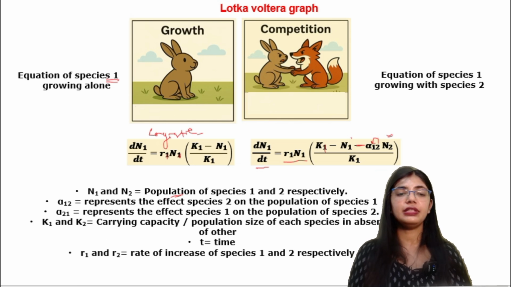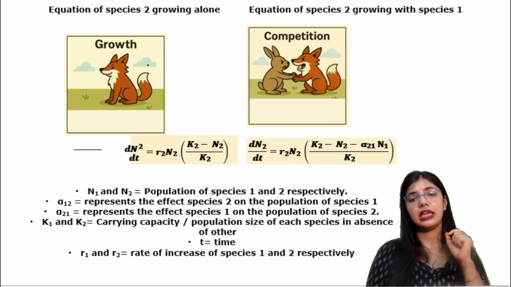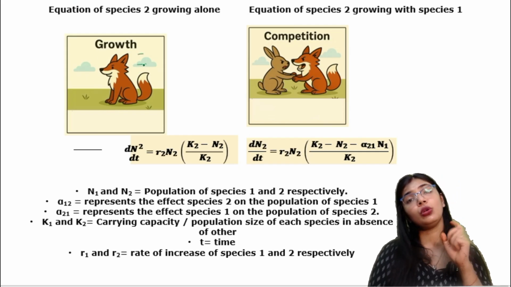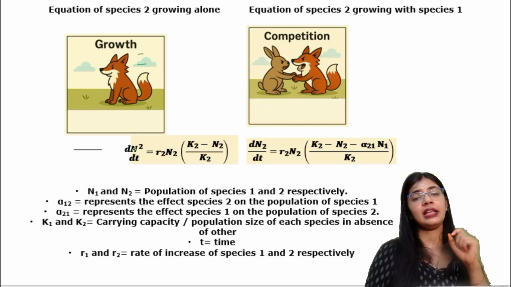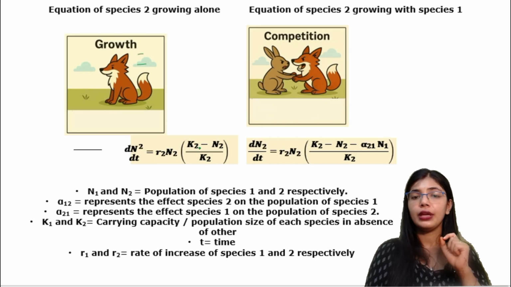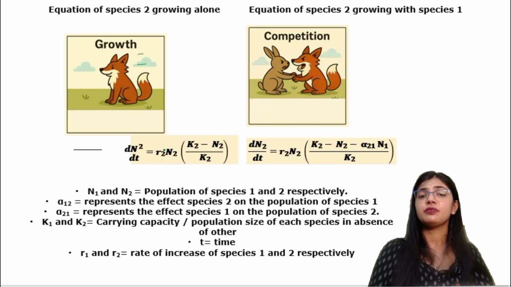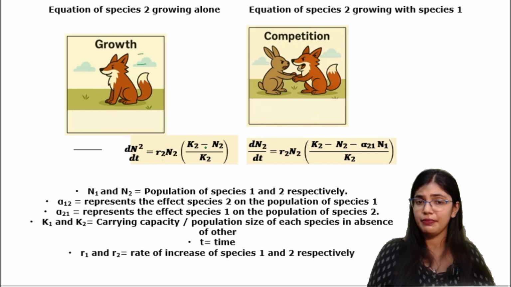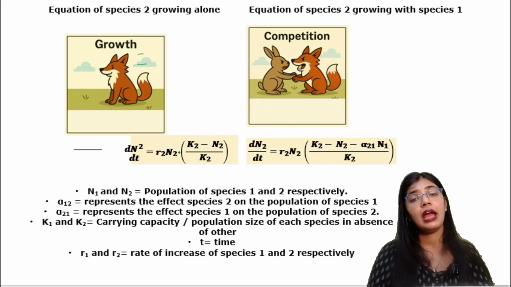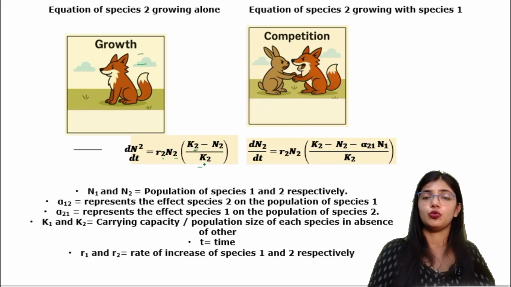Now we will see how this takes place when only species 2 is present. This is the condition when only species 2 is present, that is dN2/dt = r2 N2 (K2 - N2) / K2. In the case of species 1, everything was with subscript 1 because it was for species 1. Here everything is done with species 2.